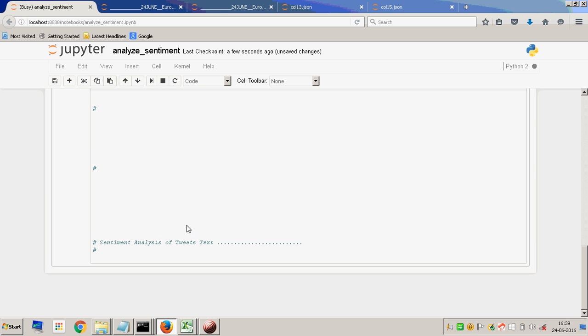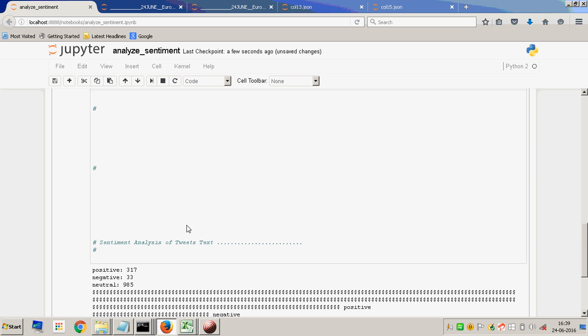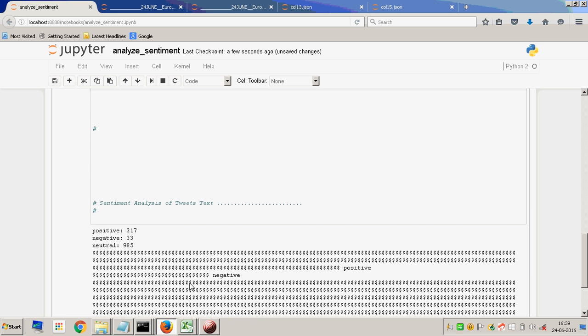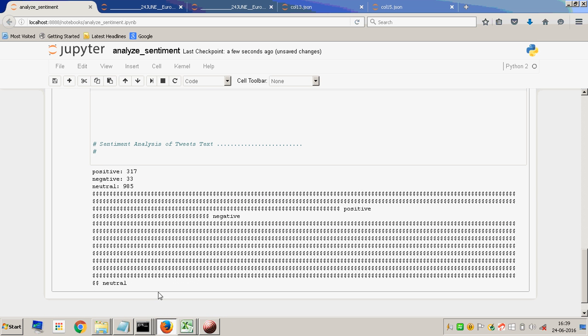The sentiment analysis takes a while because it has to compare with a long list of positive and negative words, which are actually text files in my case. If they were not text files, it would probably get done a little faster. Here the positive is 317, and the neutral is much more, unlike collection 15.